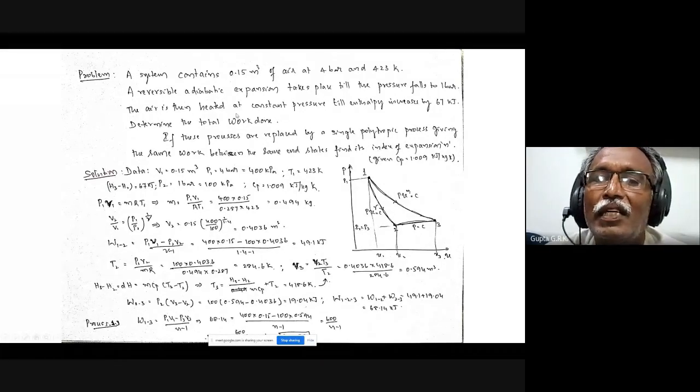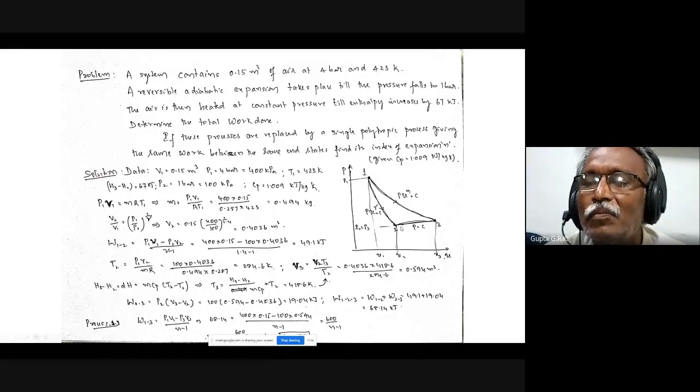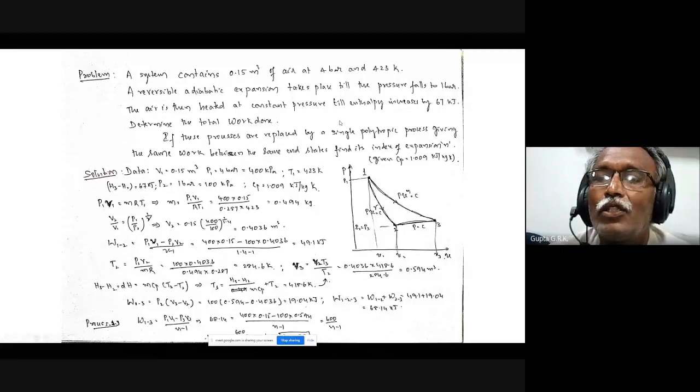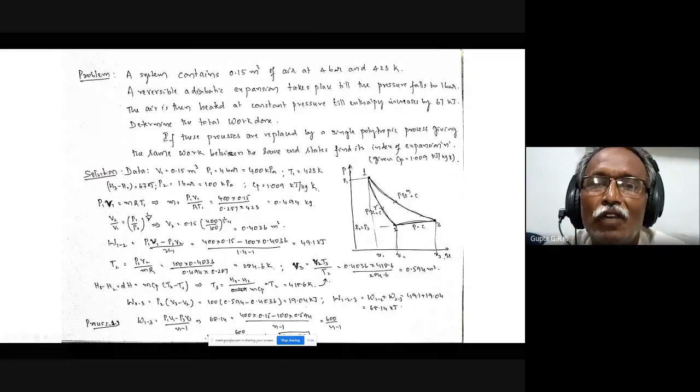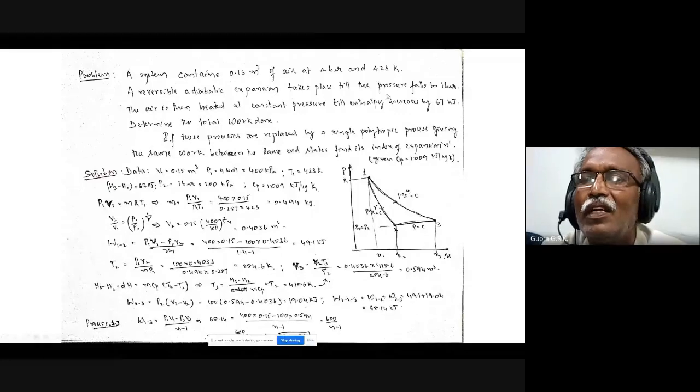The air is then heated at constant pressure. So heated means expansion taking place, so it goes to the right. So I told you I have to be given the process and one property. So in the 1 to 2, it is given adiabatic expansion. Adiabatic process is given and the pressure is given 1 bar. So one property is given and the process is given.